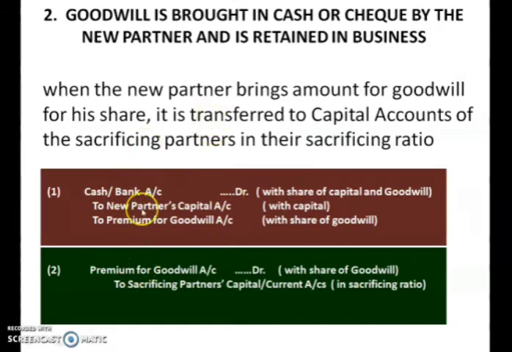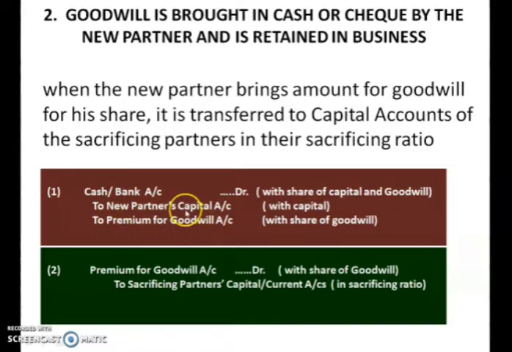So these are the 2 journal entries which you are supposed to pass. The first entry is when the new partner brings the amount of goodwill. As the cash is coming into the business, you write cash account, or if it is through cheque, then bank account, debited to new partner's capital account and premium for goodwill account.